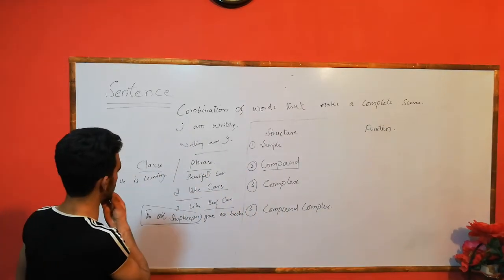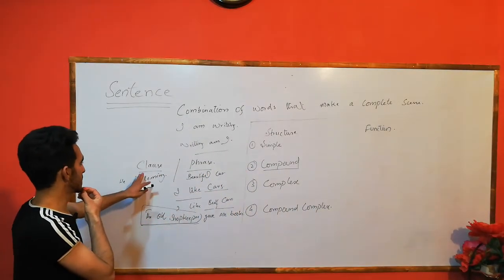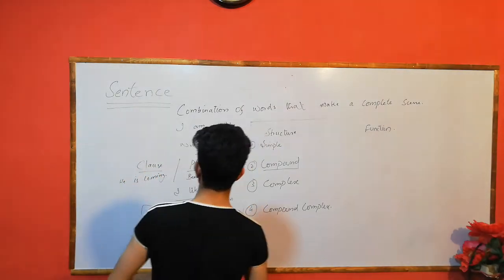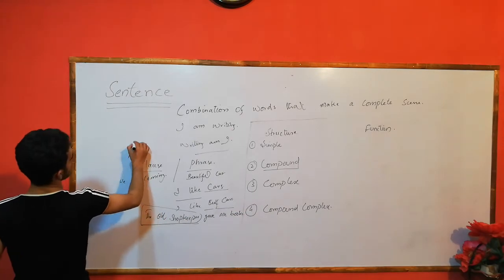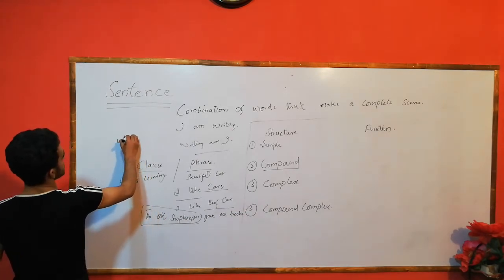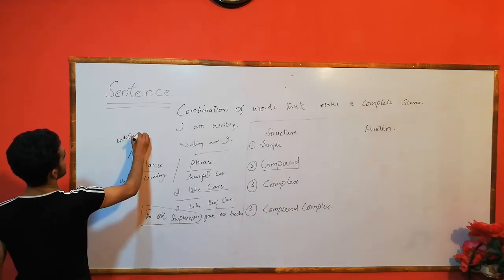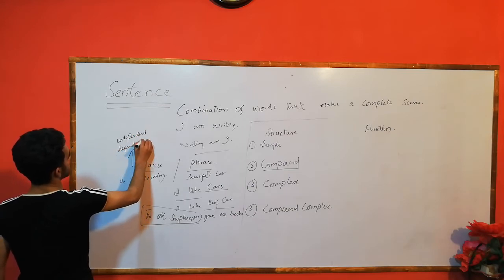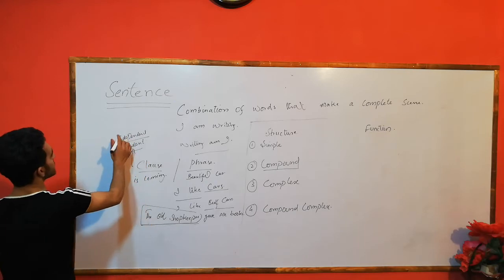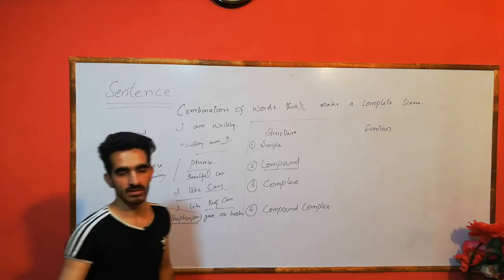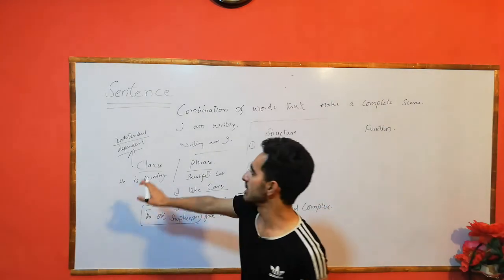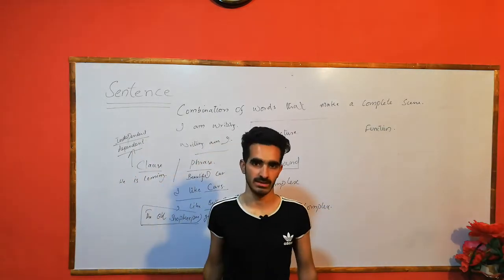Now I hope that you understand the difference between clause and phrase. There are two kinds of clauses: independent and dependent. An independent clause can stand by itself, but a dependent clause cannot stand by itself.